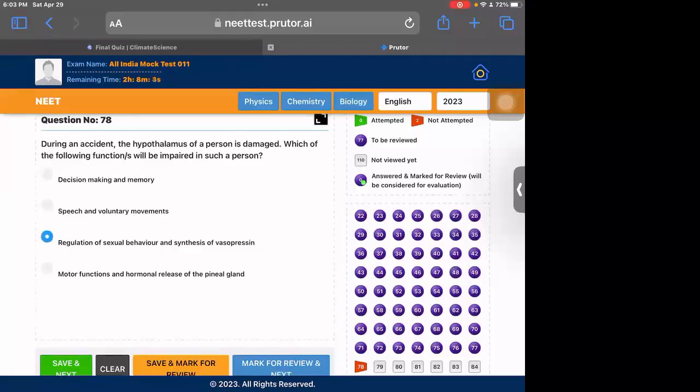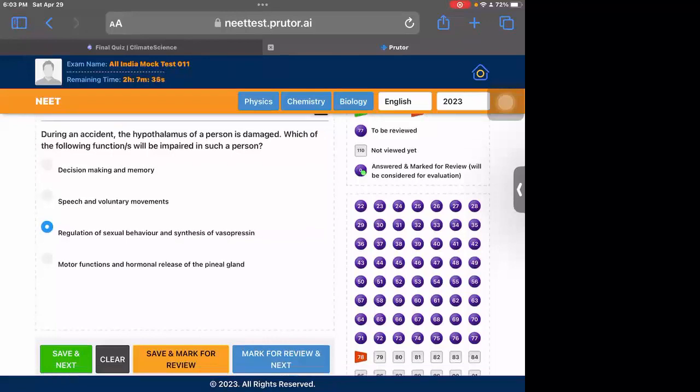Option 1, decision making and memory, is done by the cortex, the frontal lobe of the brain. Speech and voluntary movements are controlled by many parts of the brain, not only by the hypothalamus. Motor functions and release of the pineal gland are controlled by many tracts of the brain. So the function of the hypothalamus is not impeded in any of these. Only the third one, sexual behavior and synthesis of vasopressin, would get affected.